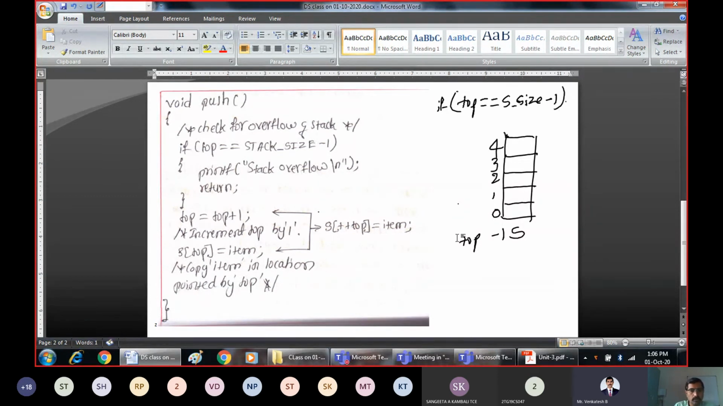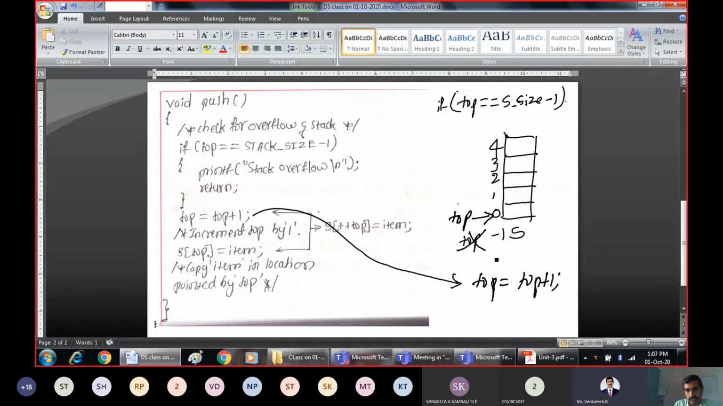So when you perform top equal to top plus 1, I am executing this line, which increments the top. First you have to increment the top. In this scenario, this top will be made to point to this location, because -1 plus 1 is 0. Top is pointing to 0.